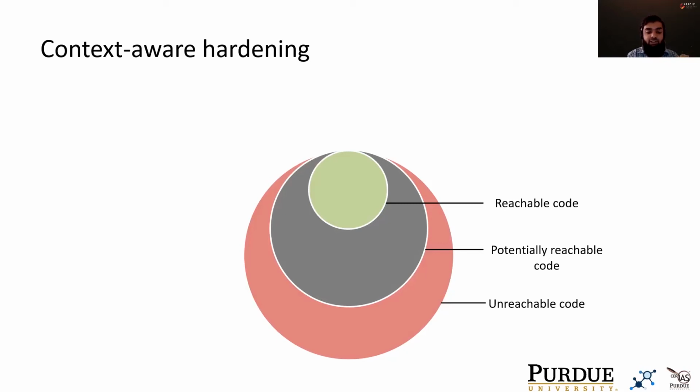So what security policy should we apply for each of these layers? The choice is clear for the reachable code and the unreachable code, but what about the potentially reachable code? This code needs special treatment. If we encounter this code at runtime, it is possible that it's a genuine execution, but it's also possible that it's a malicious execution. So we allow this code to execute at runtime, but we harden its execution to prevent its malicious use.